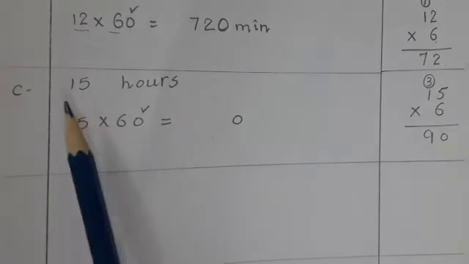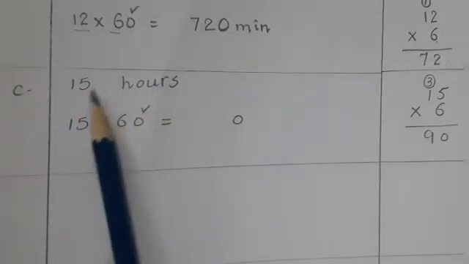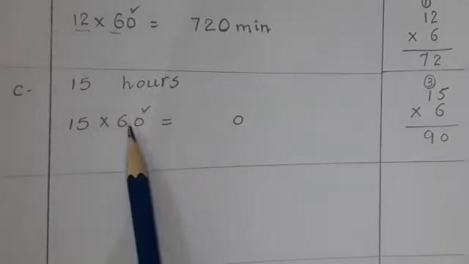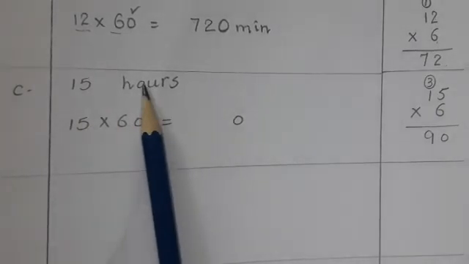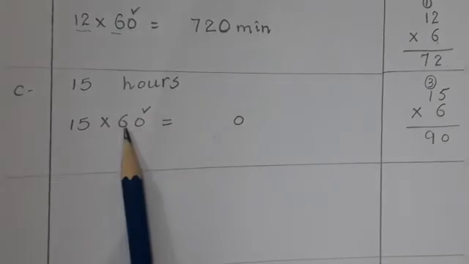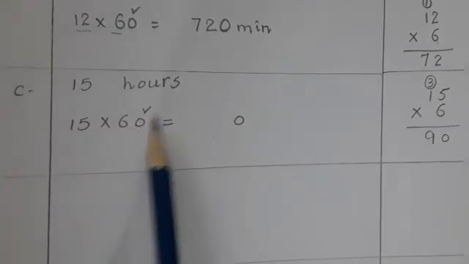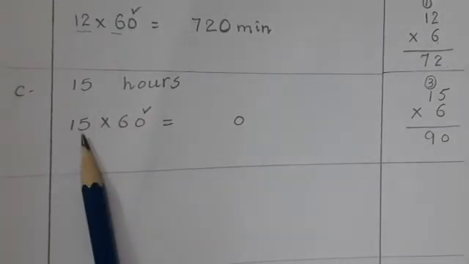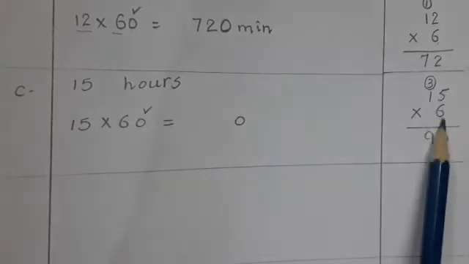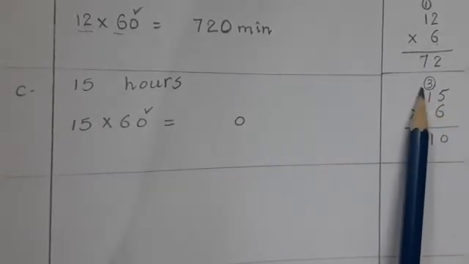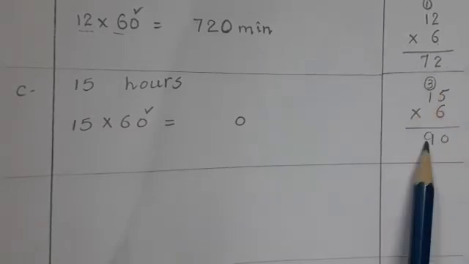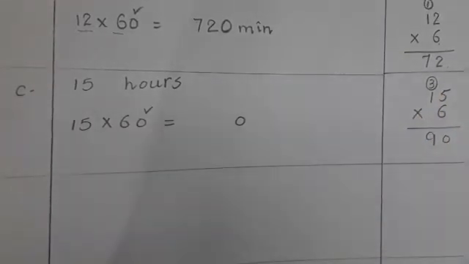15 hours. Again, as you know that 1 hour is equal to 60 minutes. So 15 hours, we will write the digit 15 as it is, and the hours as 60 minutes. There are 60 minutes in 1 hour. So 15 multiply 60. Again, this 0 will move to this side, and then we will multiply 15 by 6. 6 5s are 30, 0 here and 3 will move to the next number. 6 1s are 6 and 3 is 9. So our answer will be 900 minutes.